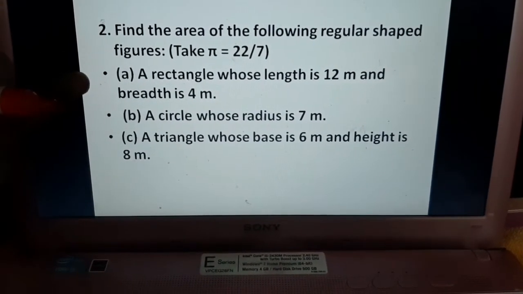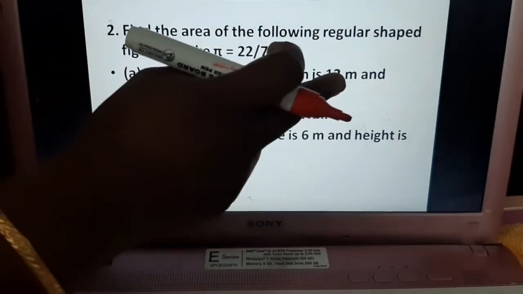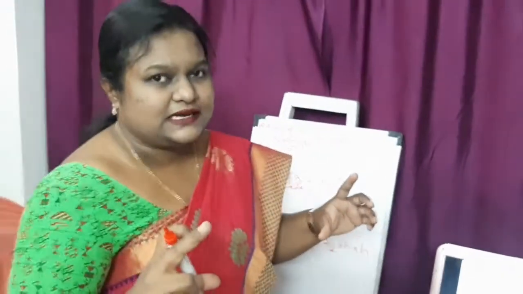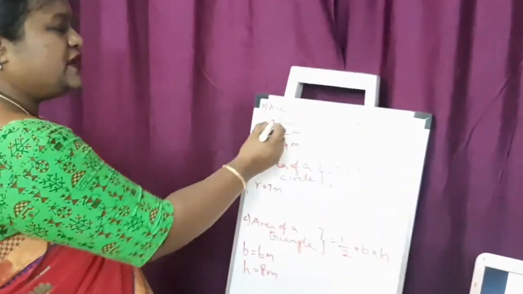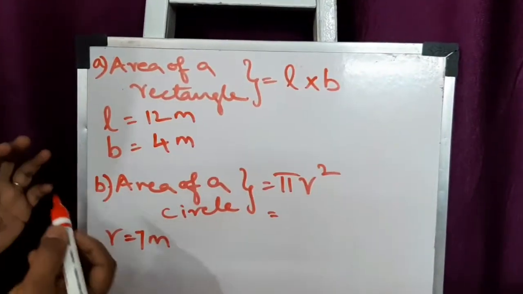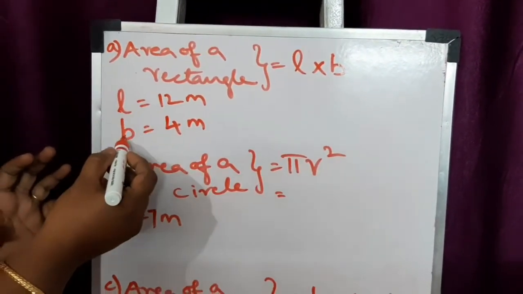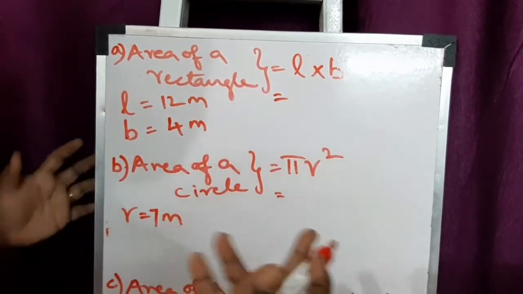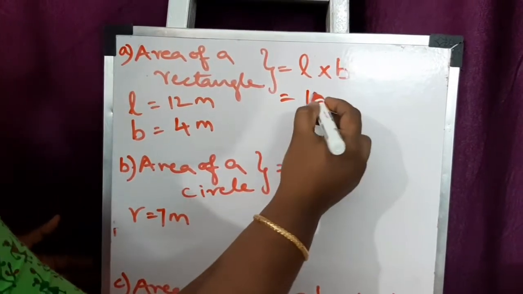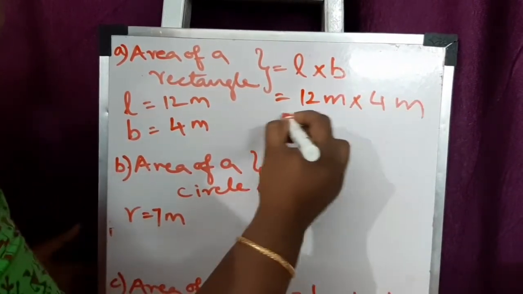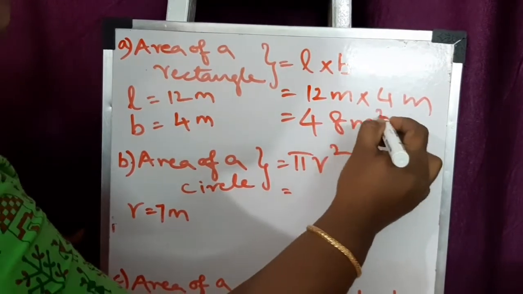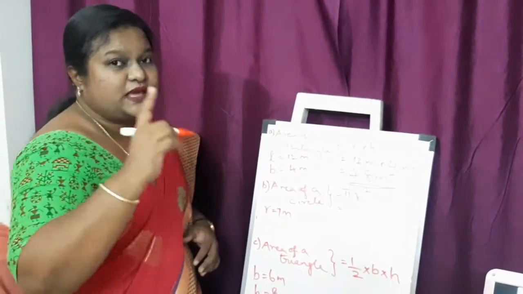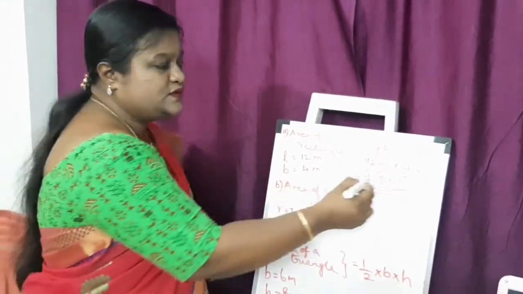Okay, let's see the first question. A rectangle whose length is 12 m and breadth is 4 m. We have to find out the area of the rectangle. So, what's the formula for area of a rectangle? L into B. In the question they have already given the L value and the B value. Length is 12 meter, breadth is 4 meter. You just have to apply it in the formula. That's it. L into B, 12 into 4 m, 48 meter square. This is the answer. Meter square is the unit for area. So whenever we find area, that time you have to use meter square.